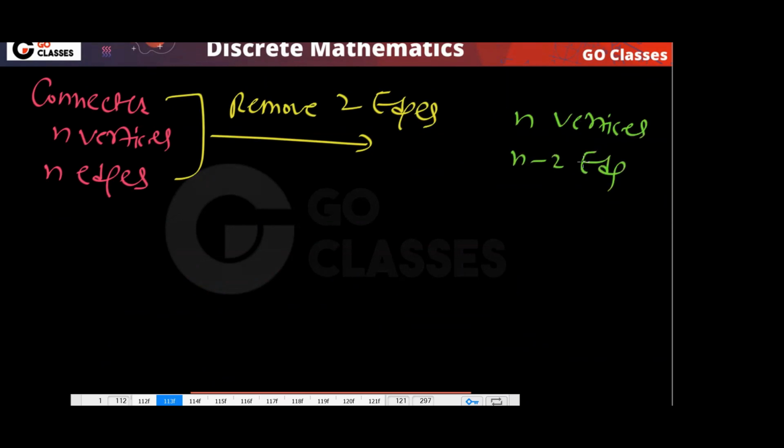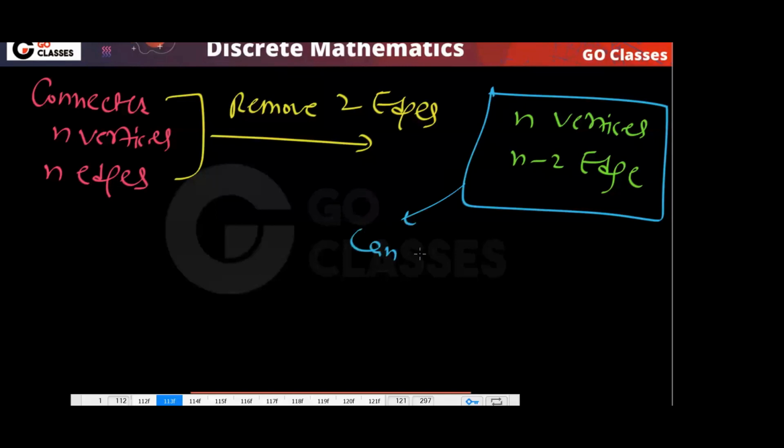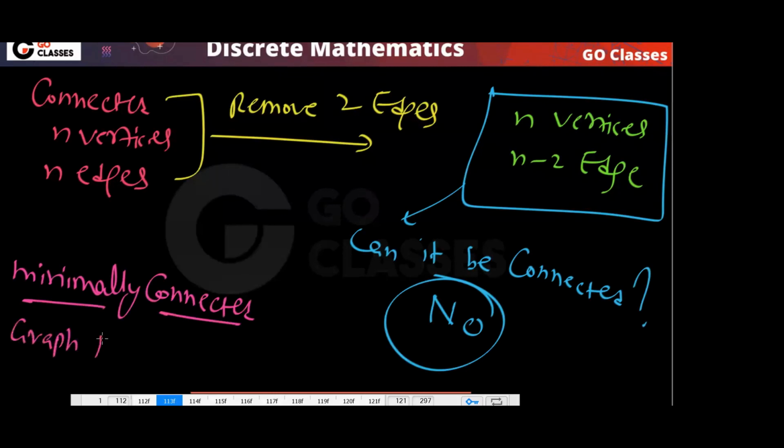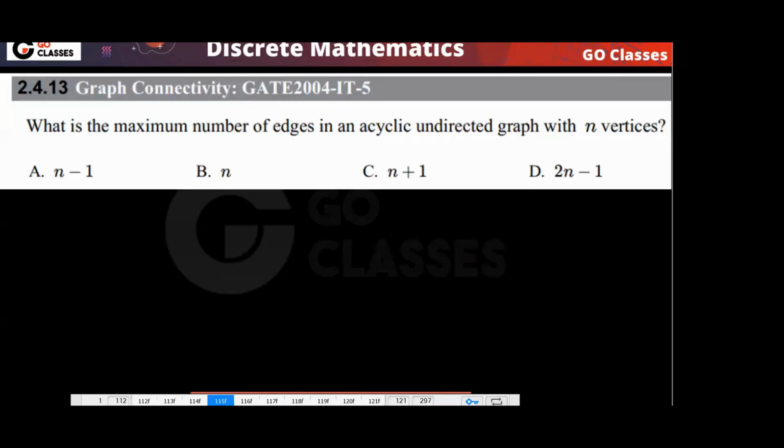Can this be connected? The answer is no, because a minimally connected graph has n minus 1 edges. You know this. So both these statements are true.